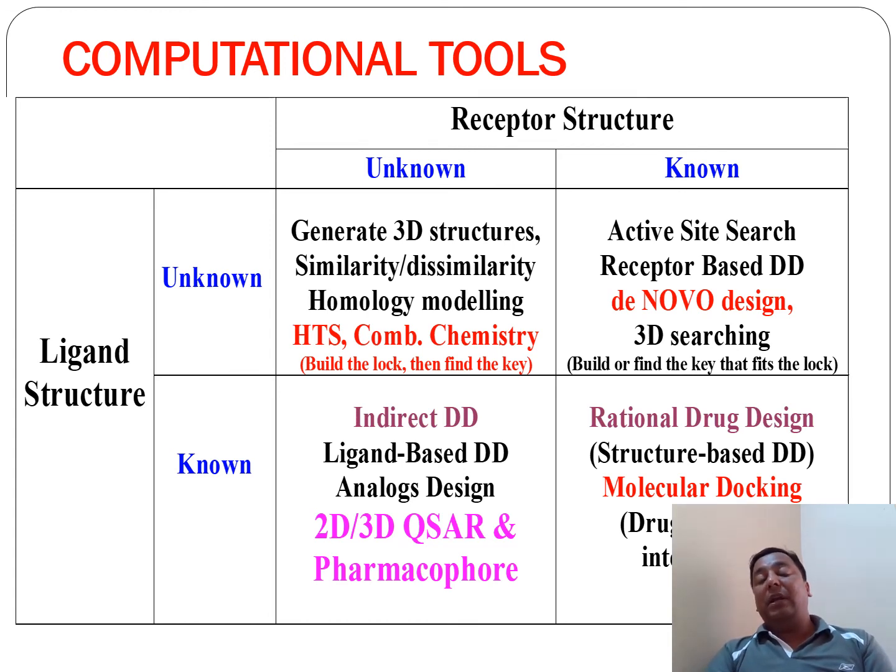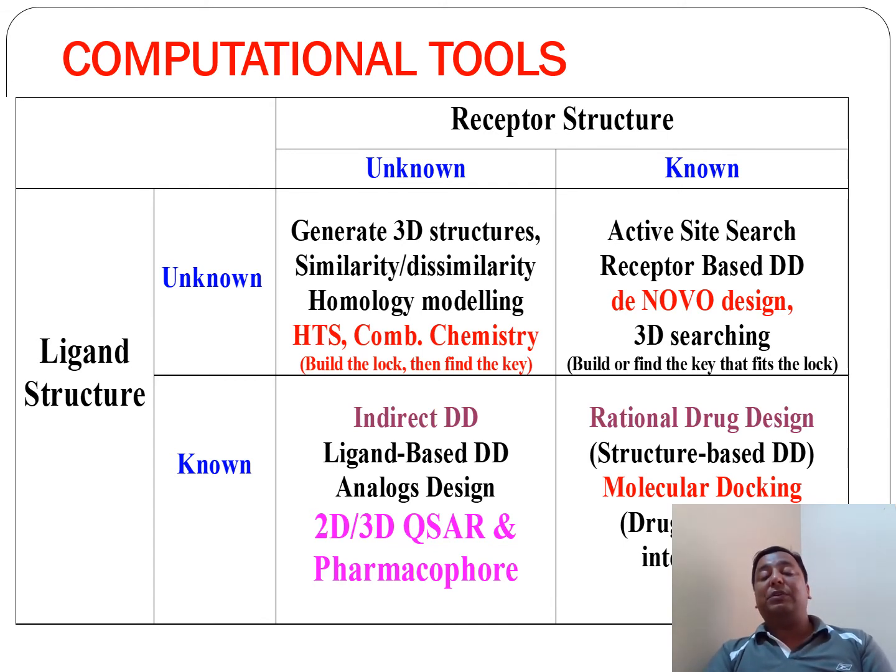If the ligand structure is unknown and the receptor is unknown, there are two approaches. Ligand based drug design is called the indirect approach to identify the drugs and targets, and structure based drug design is the direct approach to identify the drugs and targets.